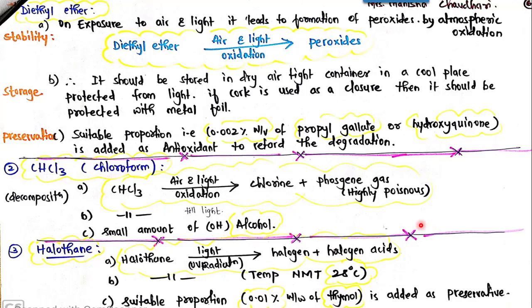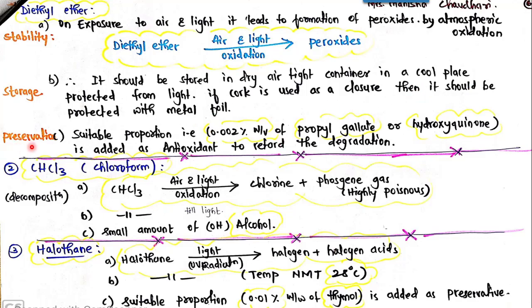in presence of air and light. Then the next point is, since they lead to formation of peroxide by atmospheric oxidation, they should be stored in a dry airtight container. Since air and light are responsible for the degradation, it should be stored in an airtight container and a cool place, and it should be protected from light. And if cork is used as a closure, then it should be protected with metal foil.